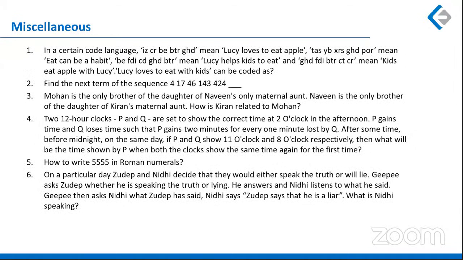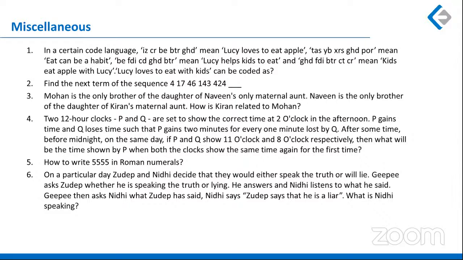And now if I talk about the miscellaneous questions, the first question belongs to the coding decoding part. This was the easiest question on this paper. The second question was from the series part. It was a little tricky. It required you to solve something. Then the third question was from the blood relations part. Fourth was a clock question. It was moderately difficult.